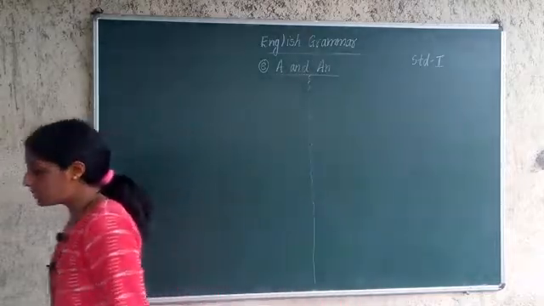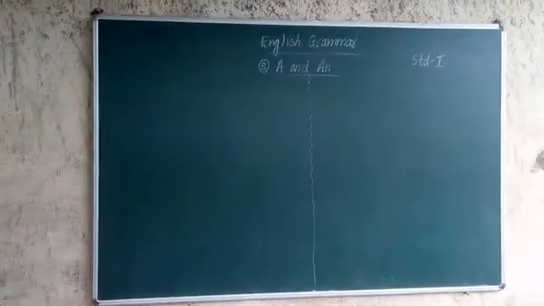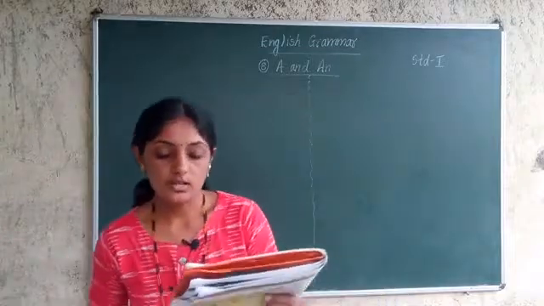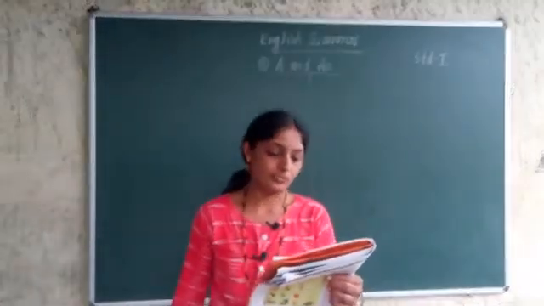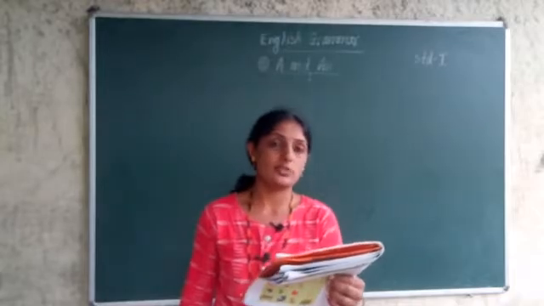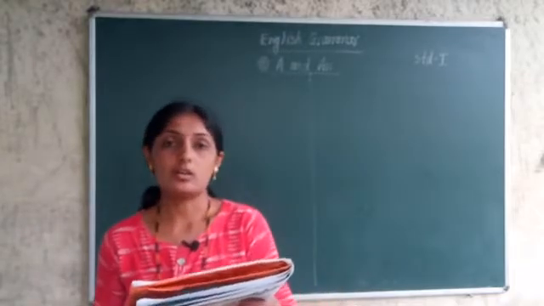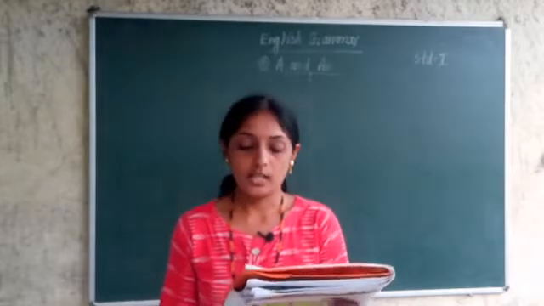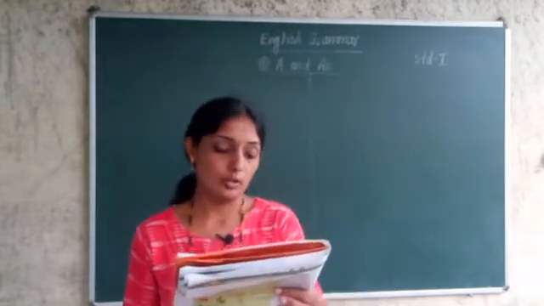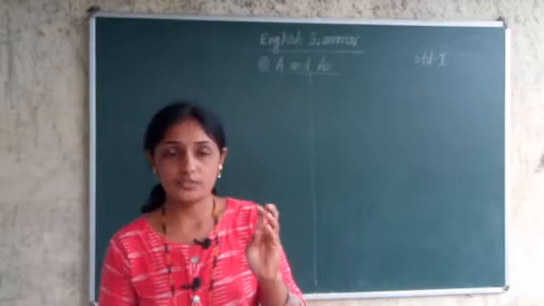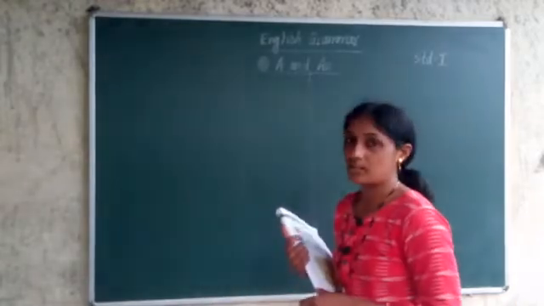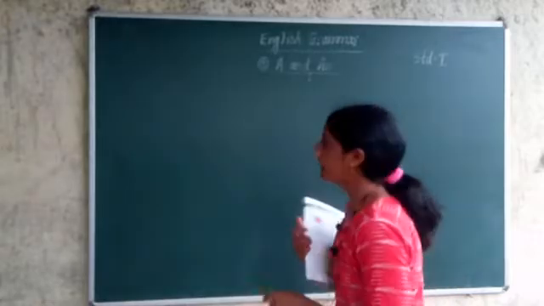Yesterday we were studying articles and we were seeing some examples. Which were those examples? This is an ant. Second one is what? This is a horse. Third example which we studied is this is a cock. And fourth example which we studied is this is an igloo. Now we are going to study fifth, sixth, seventh and eighth example.